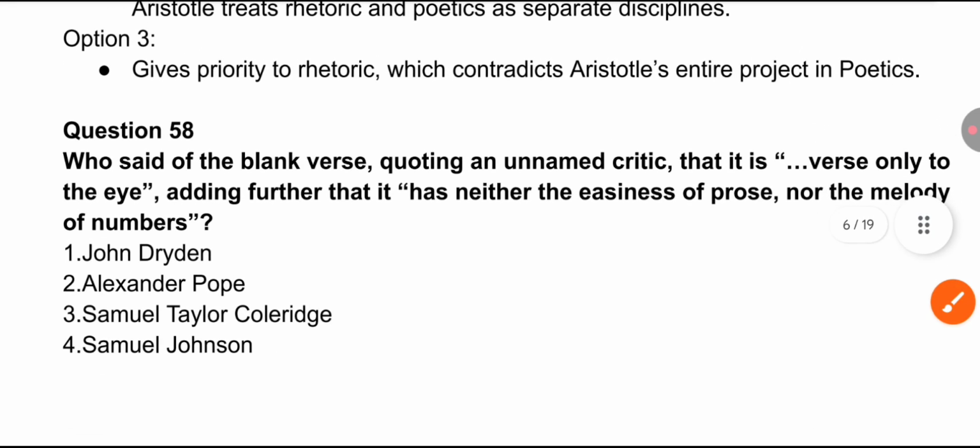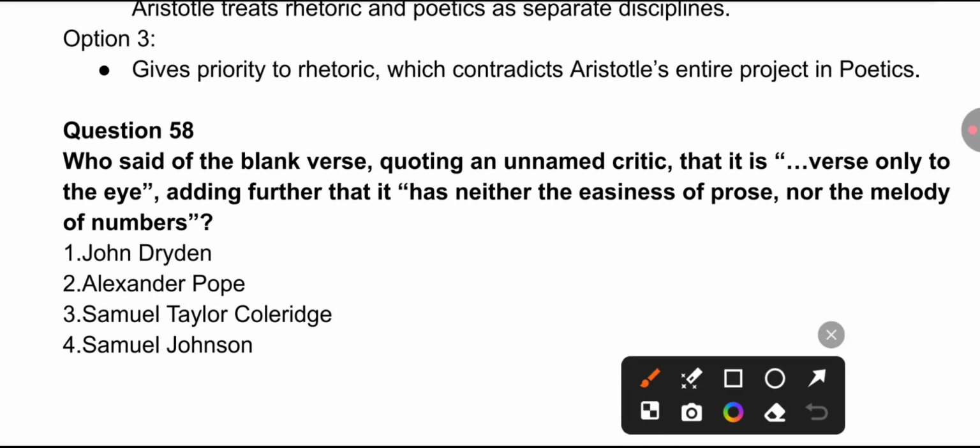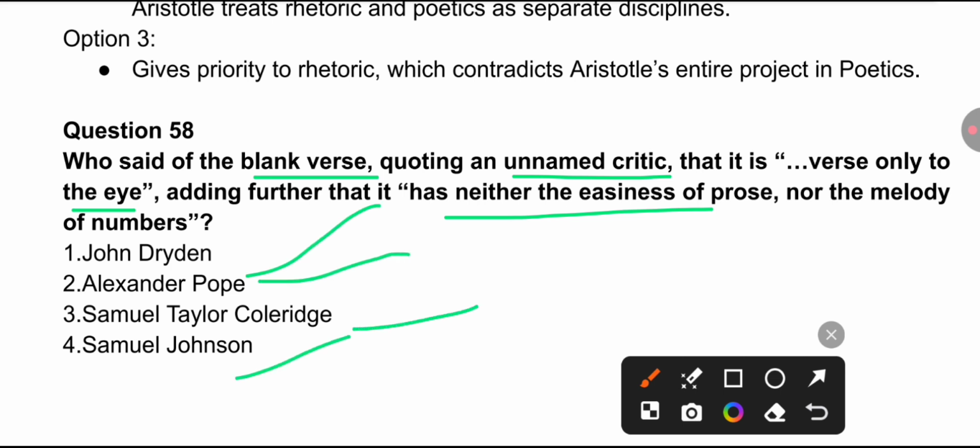Now let's see the next question. Who said of blank verse, quoting an unnamed critic, that it is verse only to the eye, adding further that it has neither the easiness of prose nor the melody of numbers? John Dryden, Alexander Pope, Samuel Taylor Coleridge, or Samuel Johnson? So it is a quotation, and you have to find out which of the writers given in the options stated it.